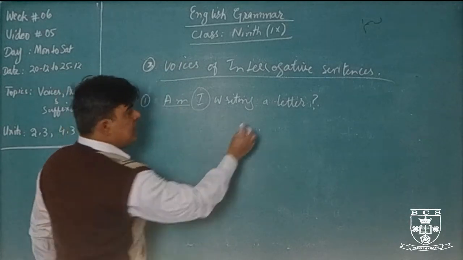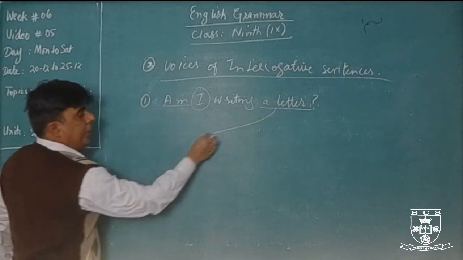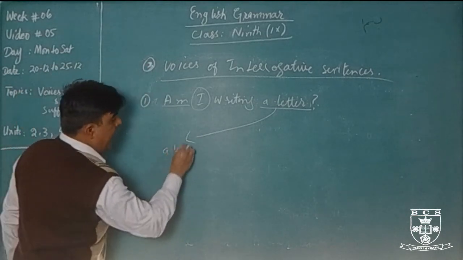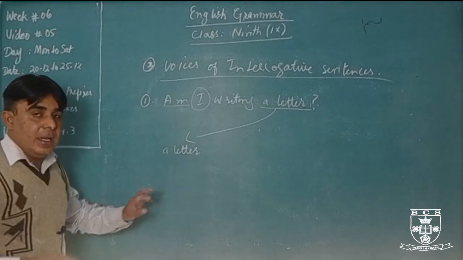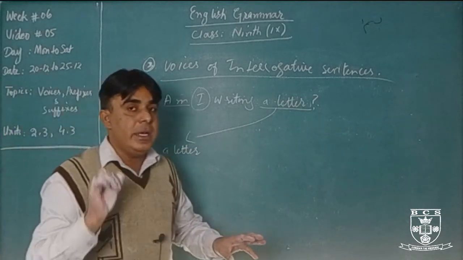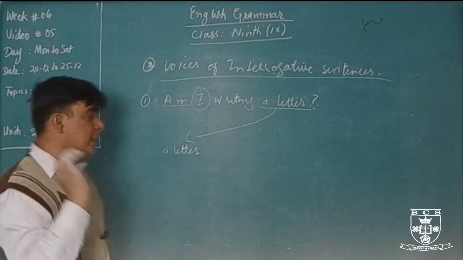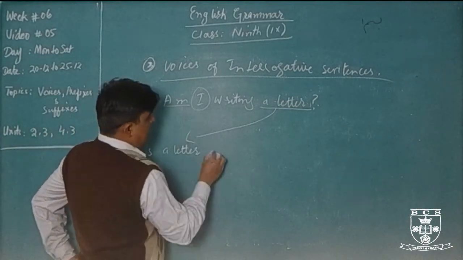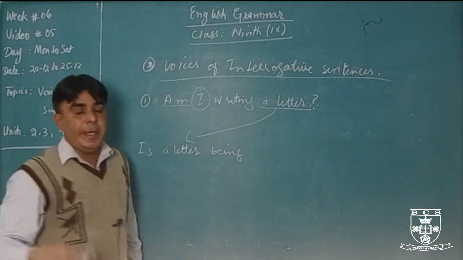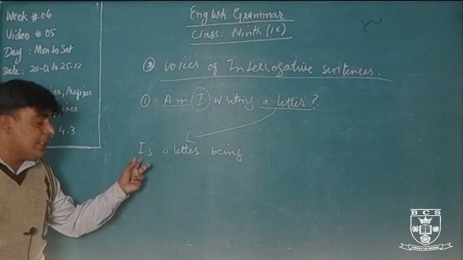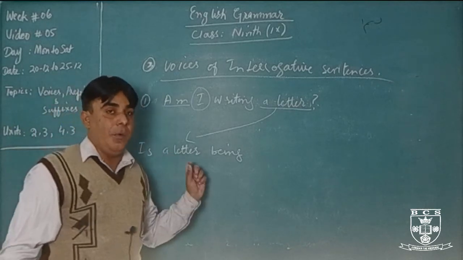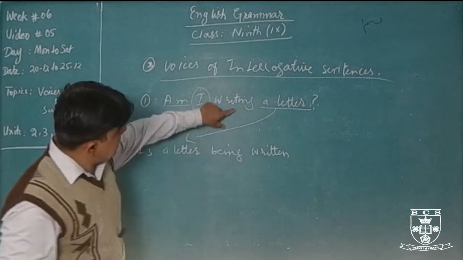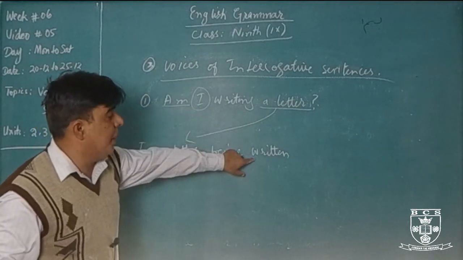But if we make the passive voice, first of all we will use the object. In passive voice we always use the object. So a letter is here. With letter, which form of the helping verb will we use, is, am or are? Is. So here before letter I will use is. A letter being, is being, am being, are being. I have put the is before the subject because it is in interrogative form. Being, main verb will be in third form. This writing spelling is also correct. Okay.